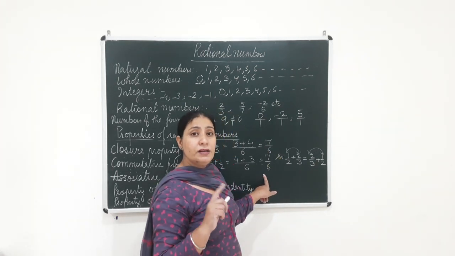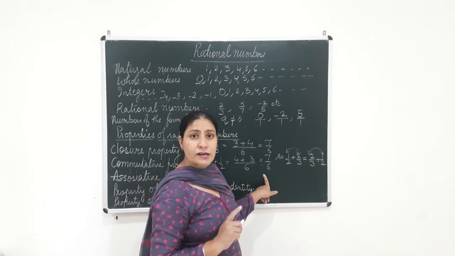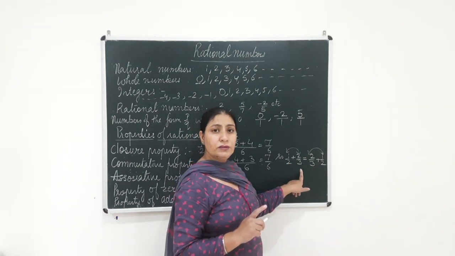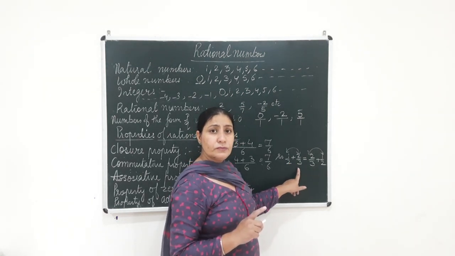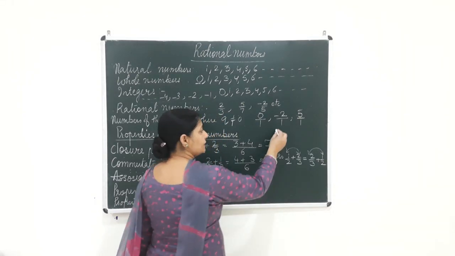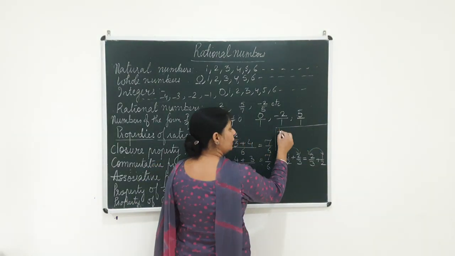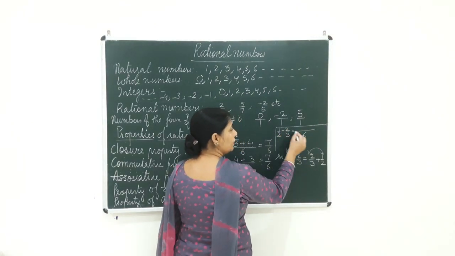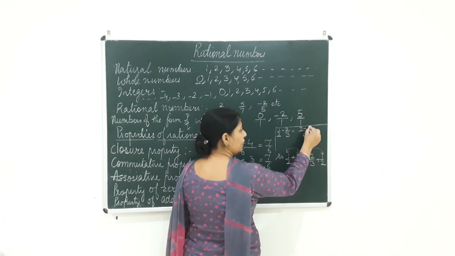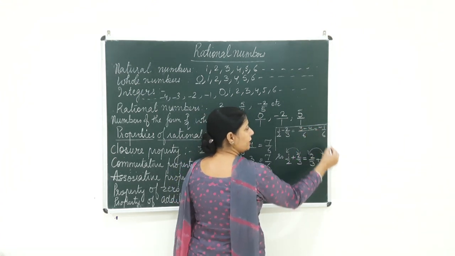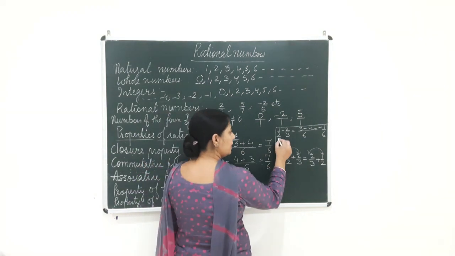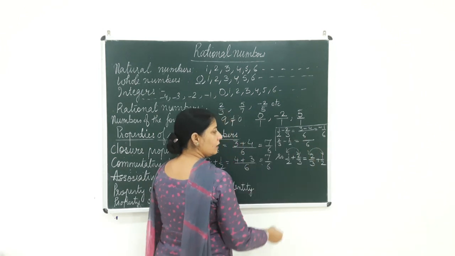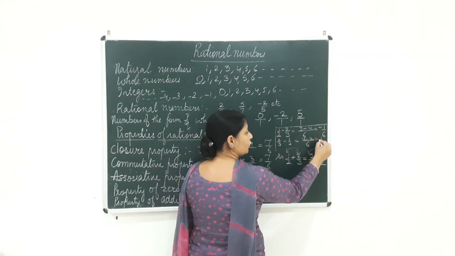But beta, this property will not hold in subtraction. Why will it not hold in subtraction? Because if you write 1/2 first and 2/3 and you subtract them, the answer will be different. See, I will discuss it here. If I take 1/2 and subtract 2/3 from it, the LCM is 6. Here you will get 3 and here you will get 4. So the answer to this is minus 1/6. But if I take 2/3 minus 1/2, beta, the answer is 4 minus 3, which is equal to 1/6.